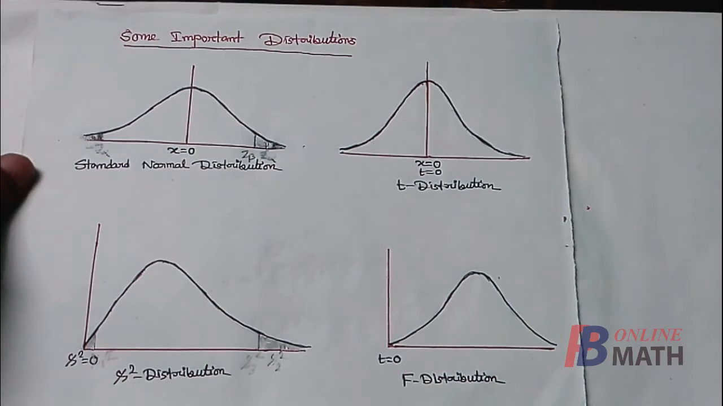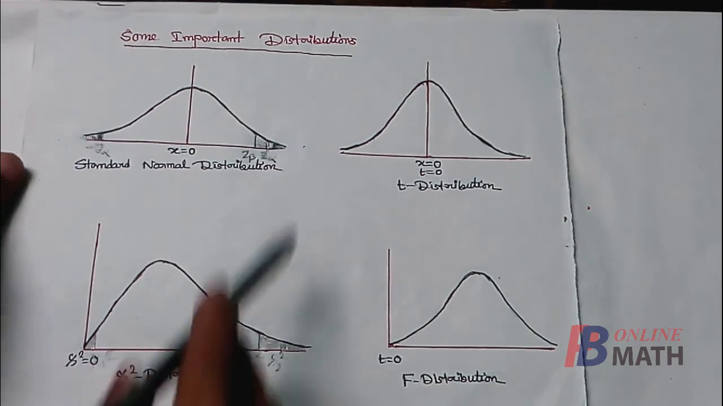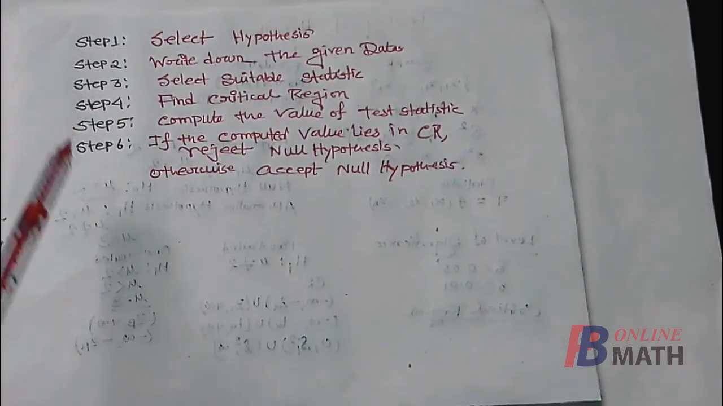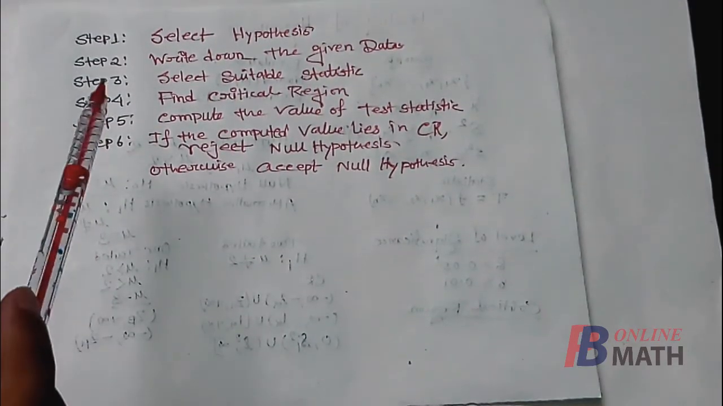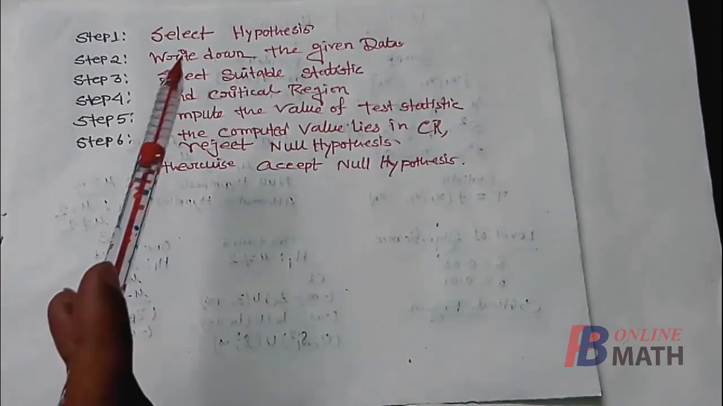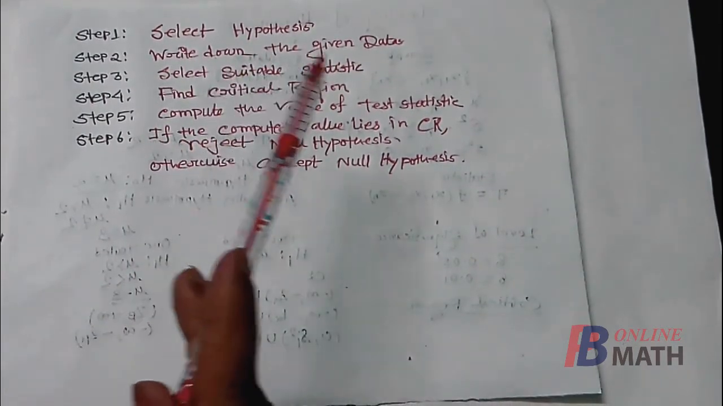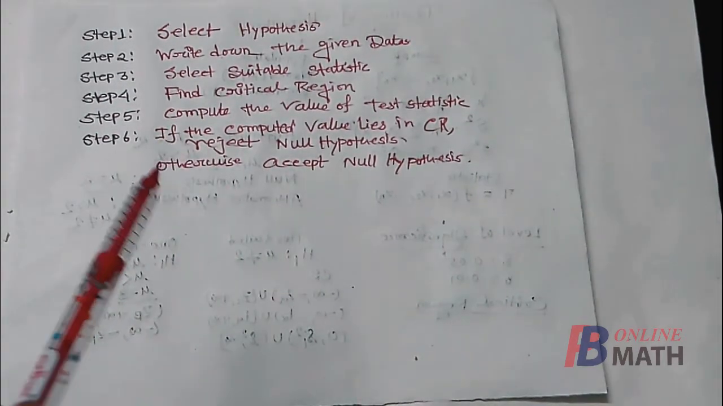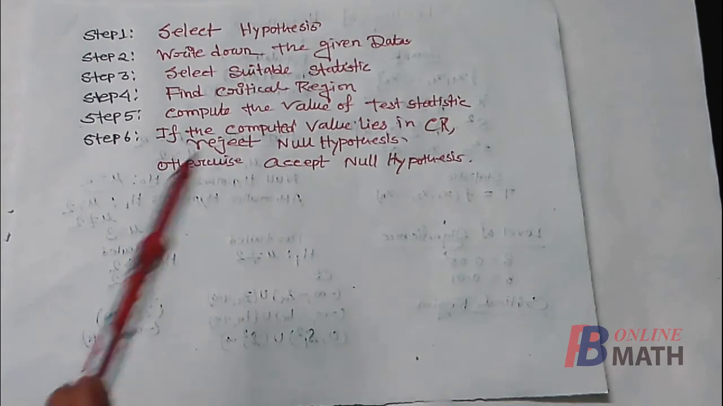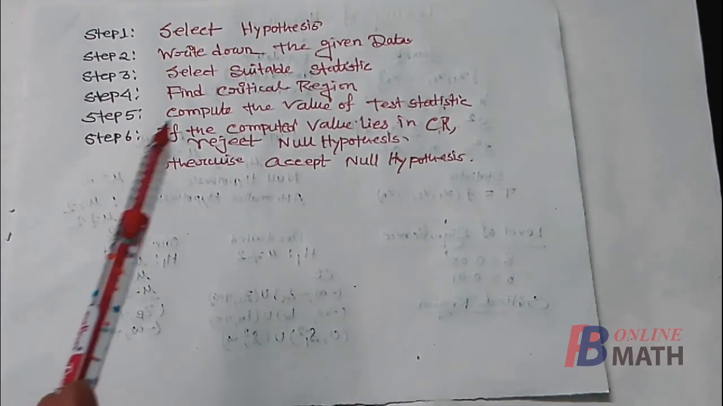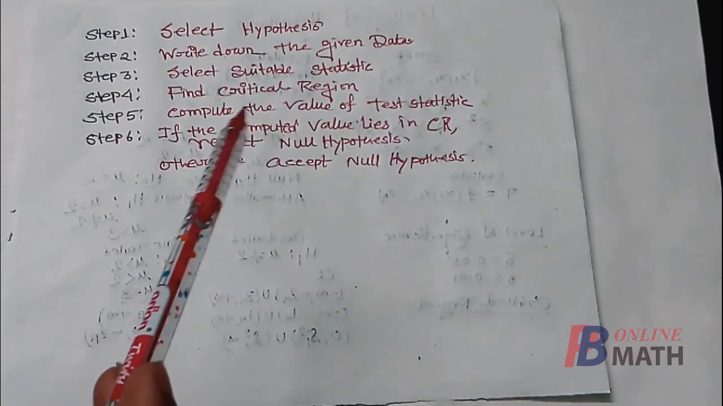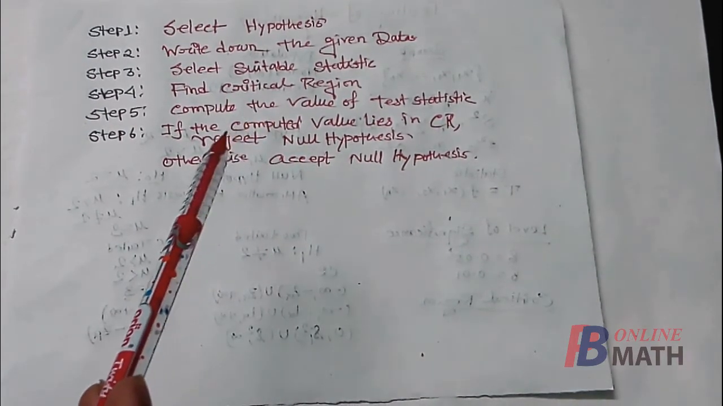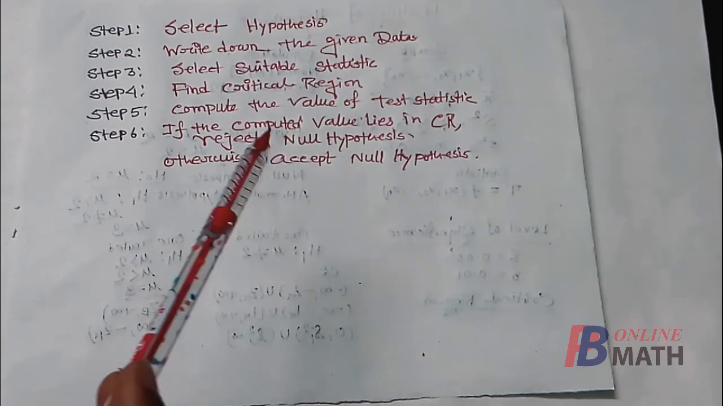So from the level of significance and from the distribution, we can easily compute the critical region. Now we summarize the method step by step. In the first step, select the hypothesis. That means we have to select the null hypothesis and the alternative hypothesis. Step 2, write down the given data. Some data will be given in the question, so we have to write down all the data. Step 3, select the suitable statistic. The procedure to select the suitable statistic will be explained in some later parts.